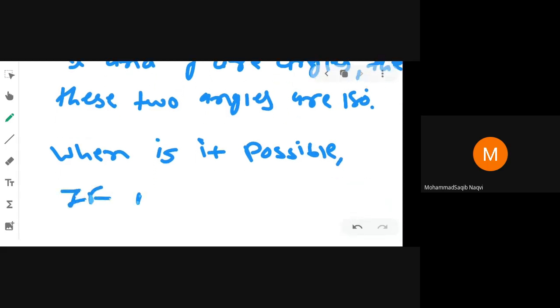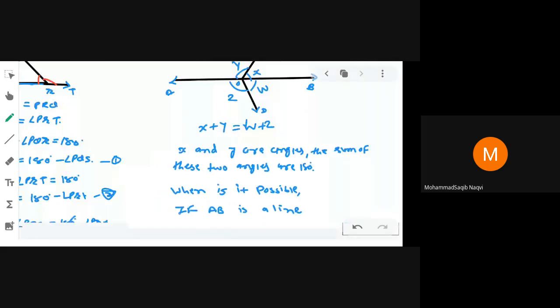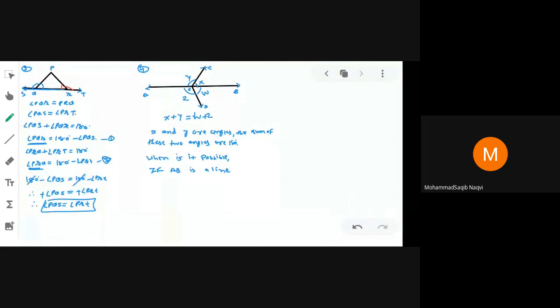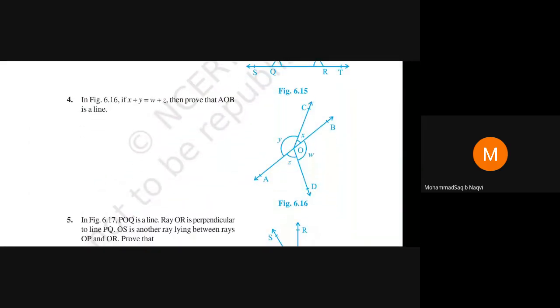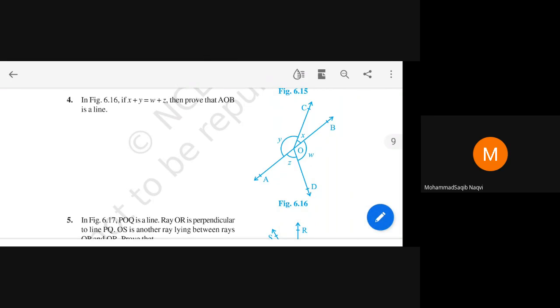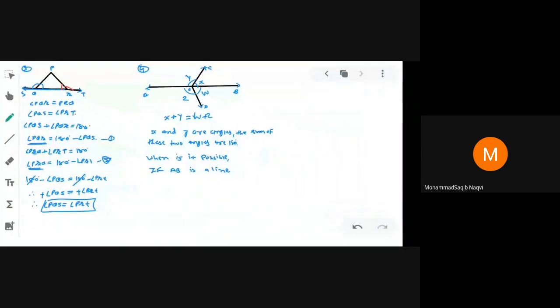If AB is a line. Clear? Only if AB is a line is this possible, so it is proved. Our question is: in the figure you can see x plus y is equal to w plus z, then prove that AOB is a line. AOB means AB is a line, but O is the midpoint, so we have shown it as a midpoint between A, O and B. So when is it possible? If AB is a line. Clear all of you?